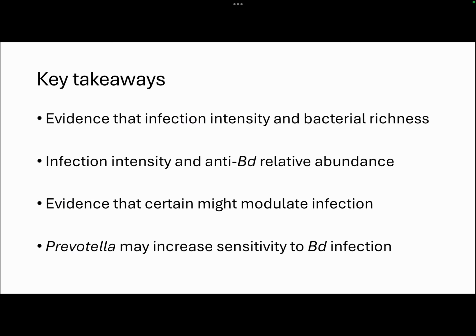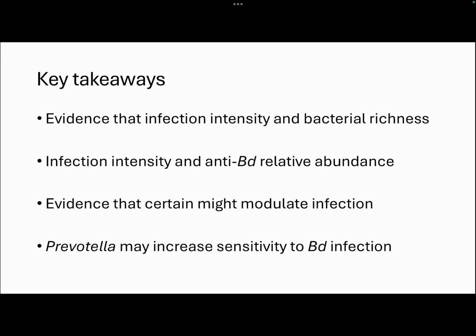So the key takeaways from this study: evidence that infection intensity and bacterial richness are correlated. So the intensity of the BD infection is correlated to bacterial richness. Also, infection intensity and anti-BD relative abundance: there's a positive correlation between the anti-BD relative abundance and the infection intensity. And there also is some evidence that there are species, particularly bacterial species, that appear to help modulate the infection. So what is it about them, particularly, that is causing that?